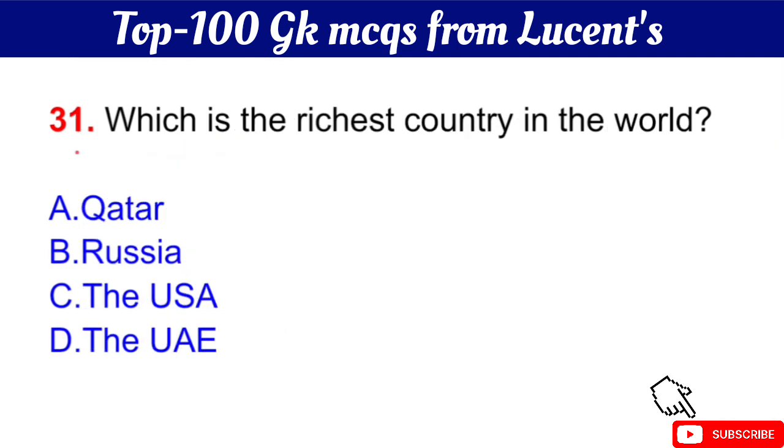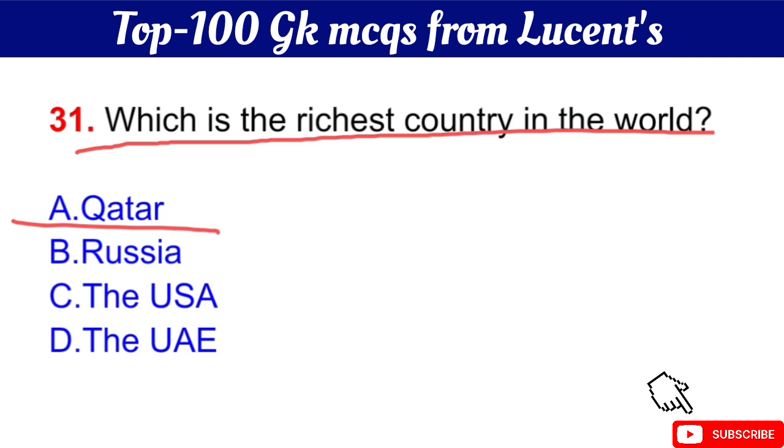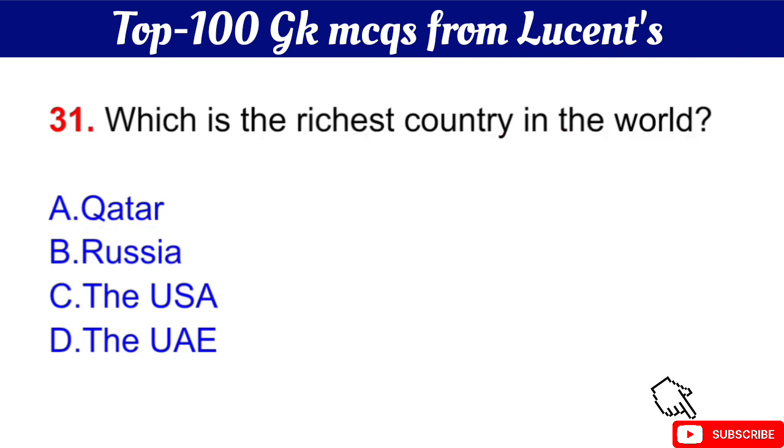Question number 31 is which is the richest country in the world? Your question is which is the richest country in the world? The right answer is option A, Qatar. Okay, Qatar is the richest country in the world.